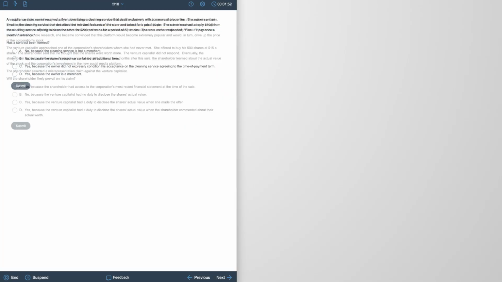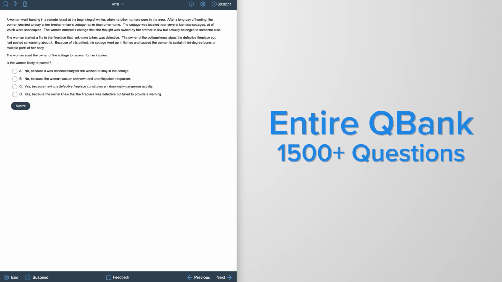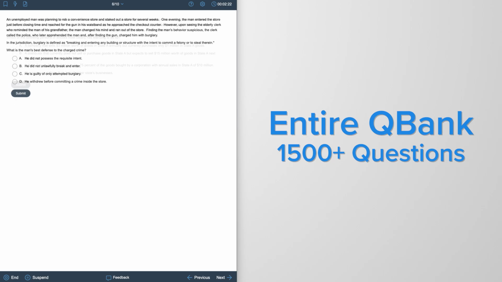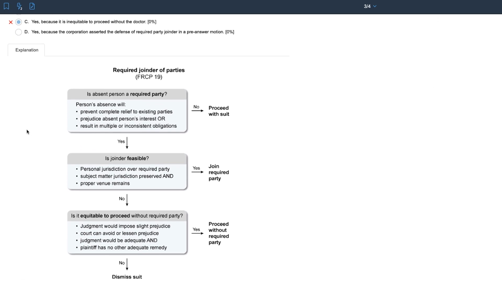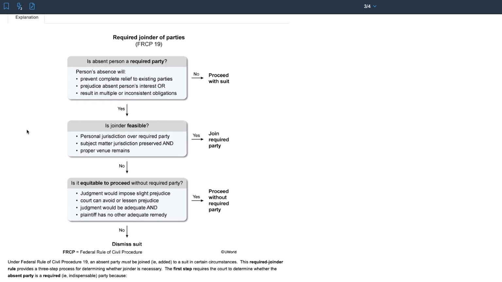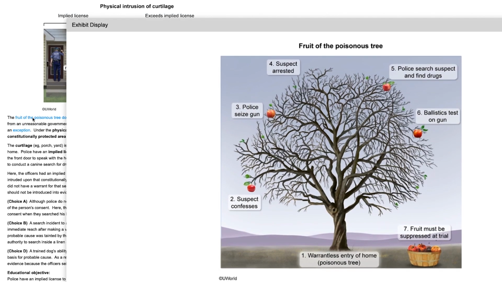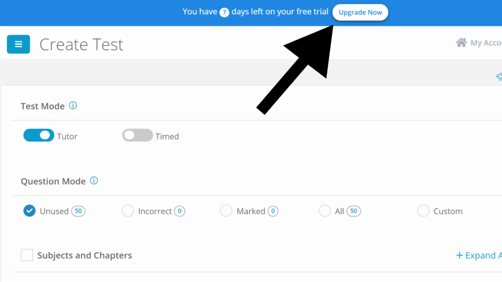When you decide to upgrade to a subscription, you'll gain access to the entire QBank, which includes MBE questions that were written by the NCBE and appeared on past bar exams. This will also give you access to simulated MBE questions and detailed explanations that teach key legal principles and analytical skills tested on the bar exam. If you're ready to upgrade, just click on the Upgrade button on the top of the page and choose your plan.